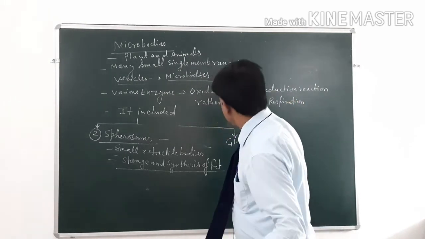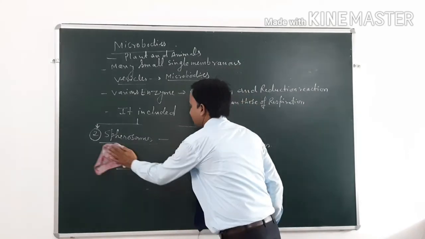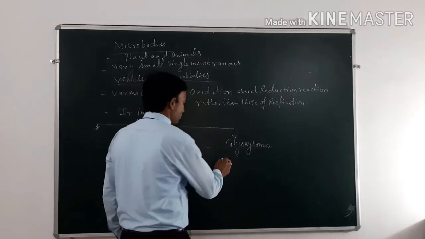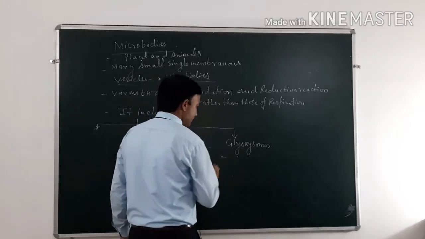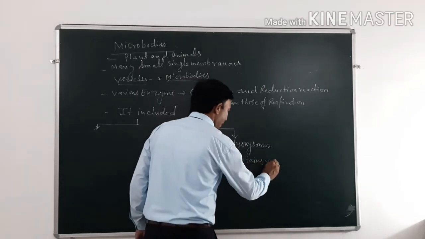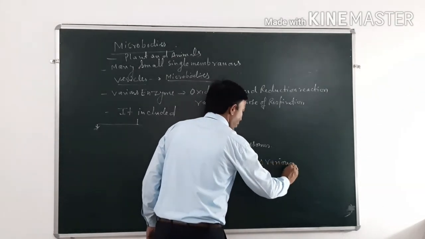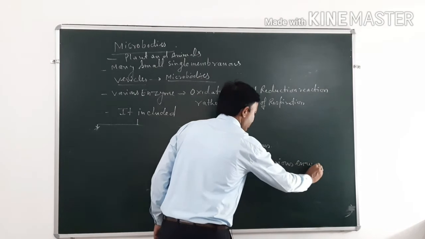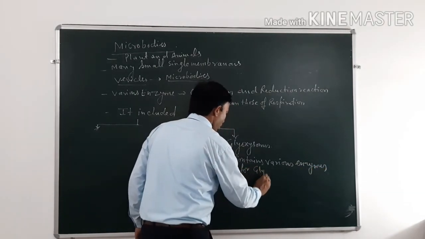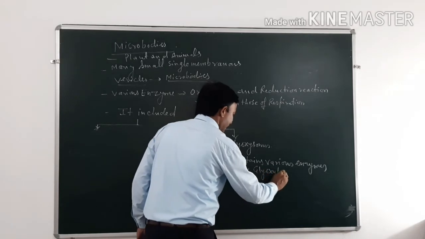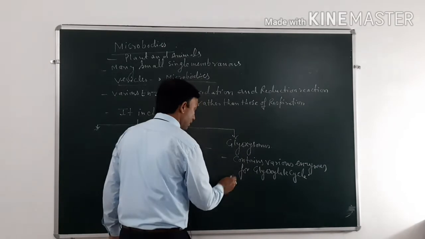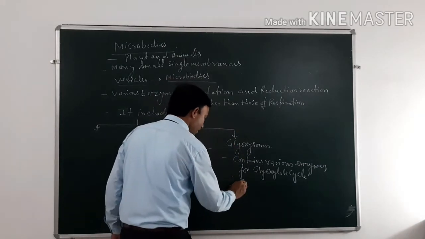Third is glycosomes. The third vesicle is known as glycosome. Glycosomes contain various enzymes for the glyoxylate cycle. What is the role in the glyoxylate cycle?